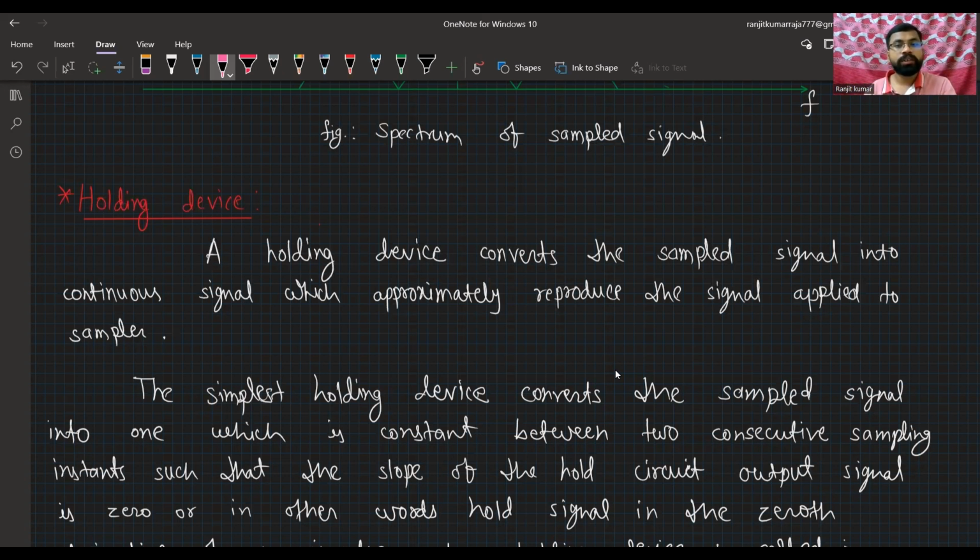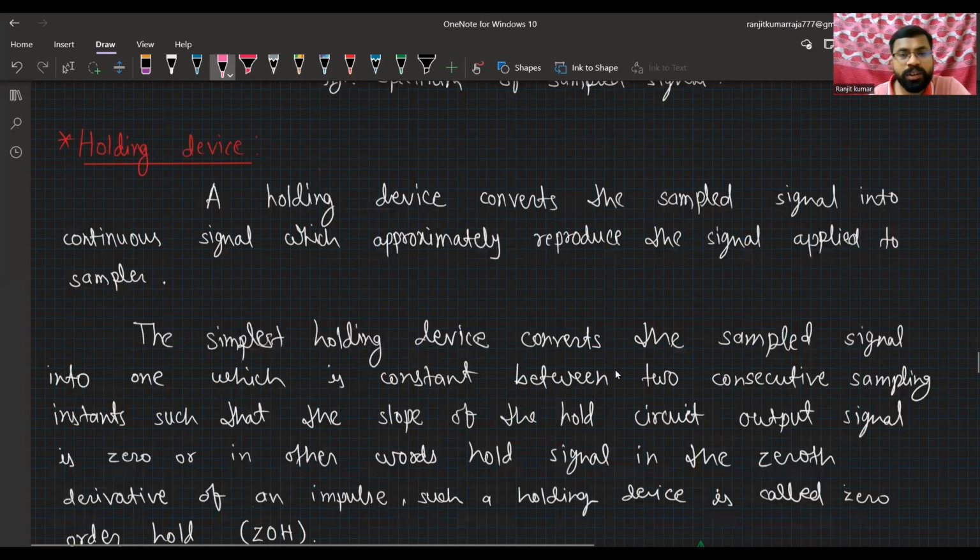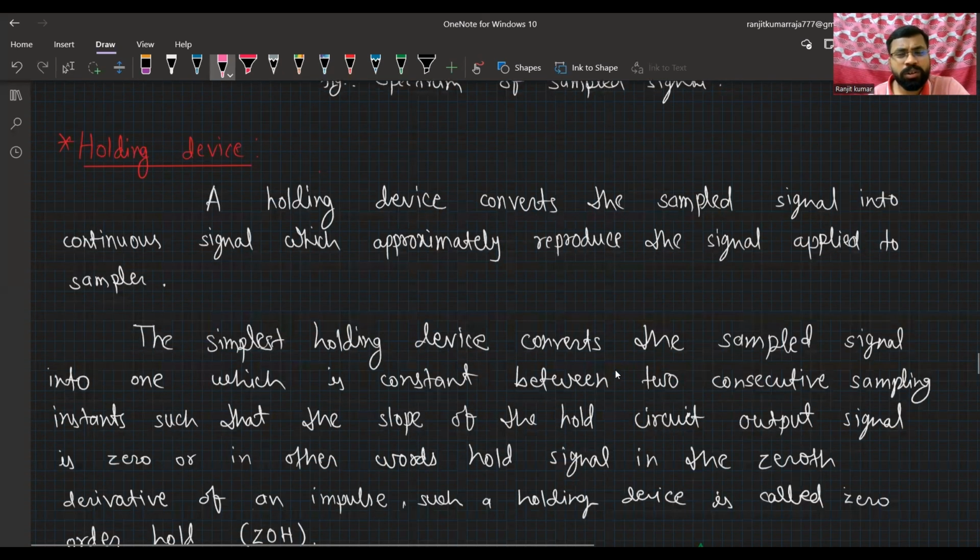The holding device is just the reverse of the sampling device, that is, it will convert the sampled signal to a continuous signal. And it does not convert perfectly, it only approximately reproduces the signal applied to the sampler, that is, whatever input we applied to the sampler, we will not get exactly that much, but approximately we will get that signal.